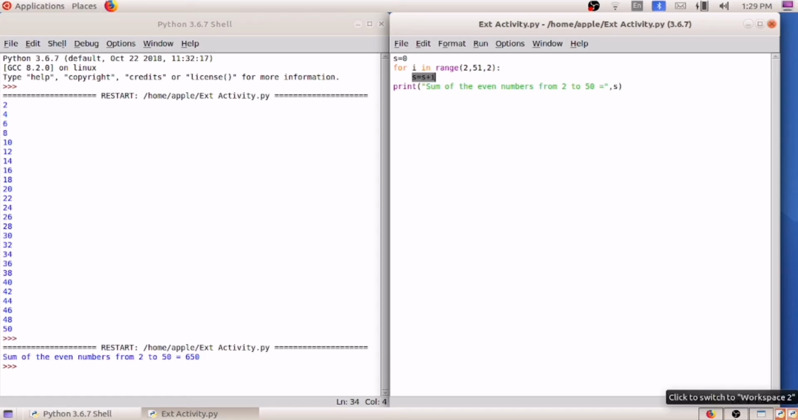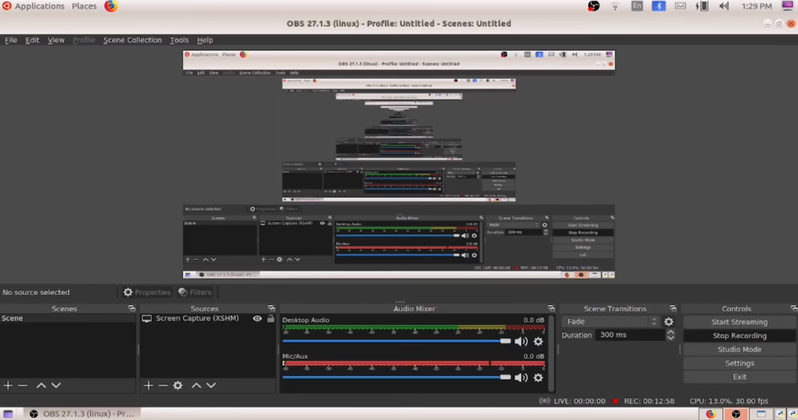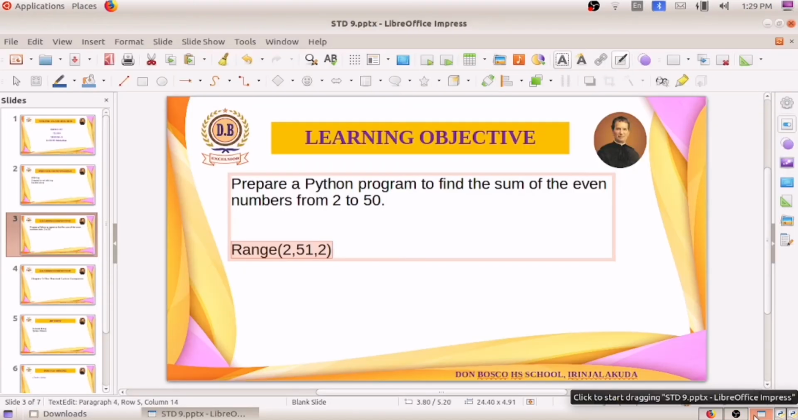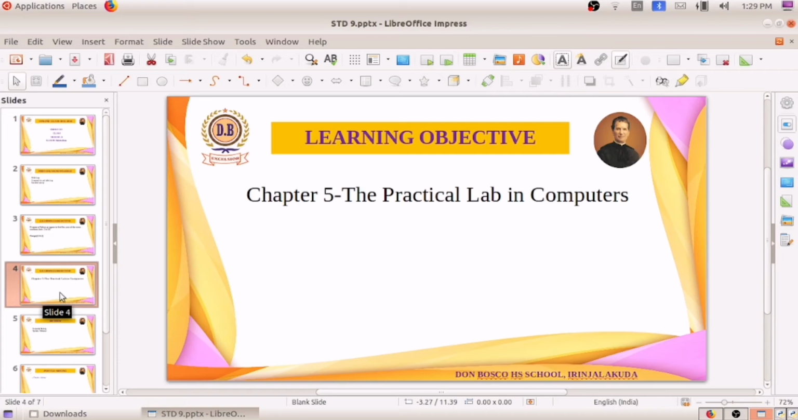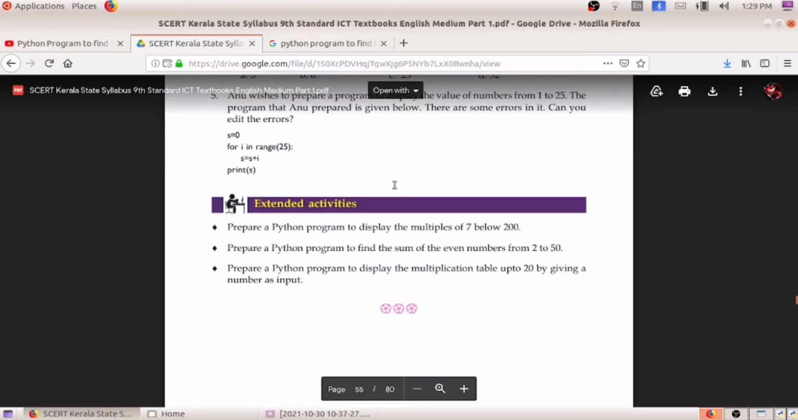Okay, so with this much we can conclude our chapter 4. Next day we will be moving to another chapter, named Practical Lab in Computers. The Practical Lab in Computers.